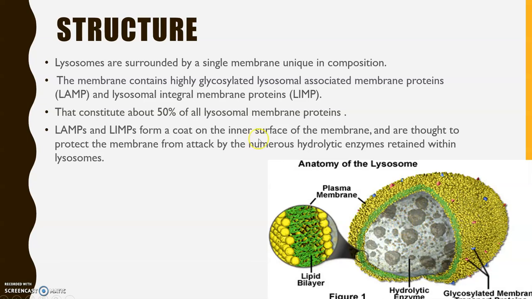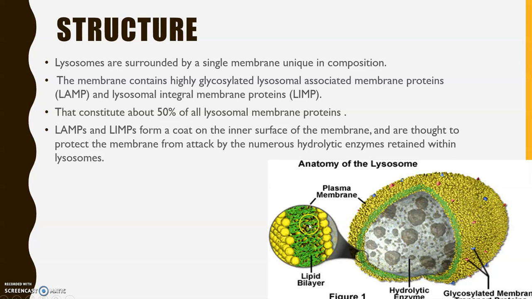The membrane contains highly glycosylated lysosomal associated membrane proteins, the proteins which are associated with the membranes, which we can see here in the blue color and pink color. We can abbreviate it as LAMP. And the lysosomal integral membrane proteins, the type of proteins I mentioned in the plasma membrane session. I hope you know what integral membrane proteins are.